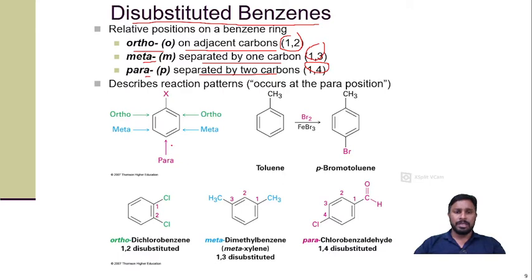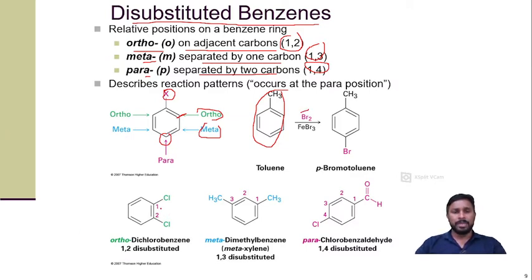So here it is clearly indicated that this position is named with reference to this substitution. With reference to this substitution, the fourth position is called para, the 2 position is called ortho, and the 3 position is called meta. If we take an example, like the bromination of toluene, it produces para-bromotoluene.